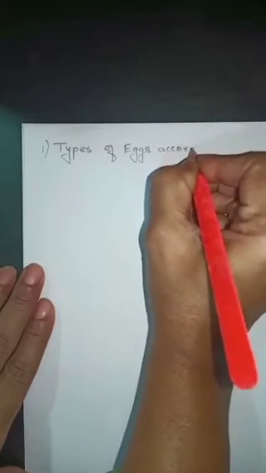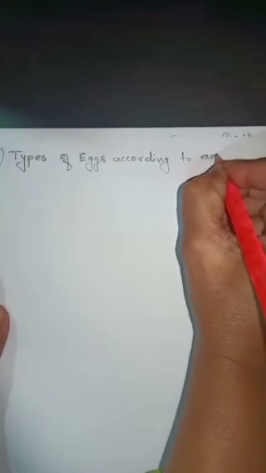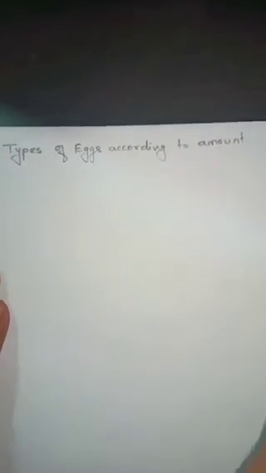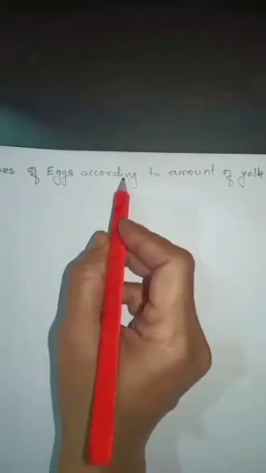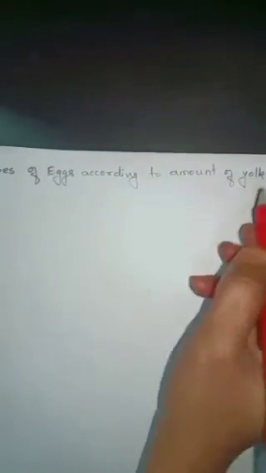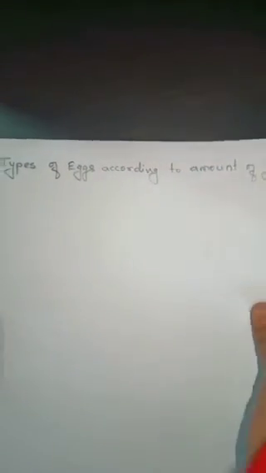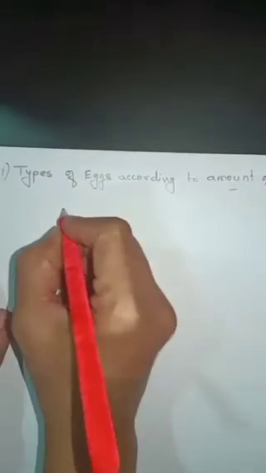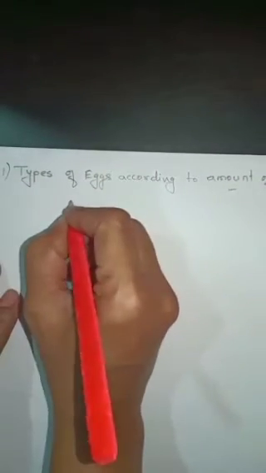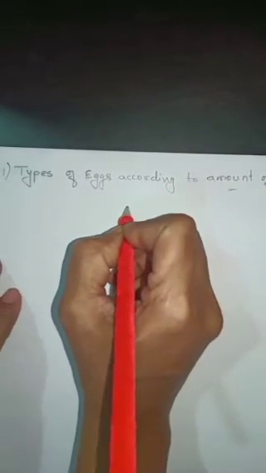According to amount of yolk. Okay, our first types of eggs according to amount of yolk. Now, what is amount of yolk? Last time I have told you oviparous and viviparous eggs.